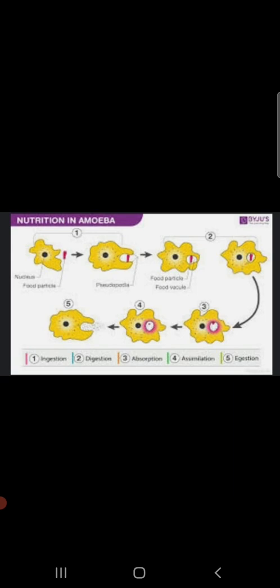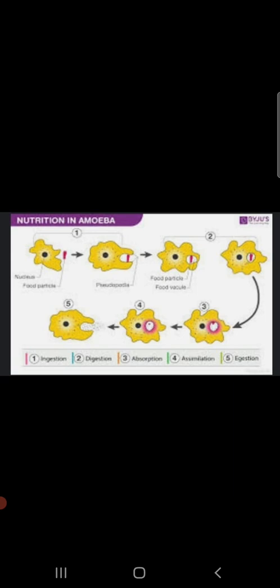Amoeba is a protozoa. It's a category of microorganism, students, which you will study in higher classes. In this topic, we will study how the amoeba takes up the nutrition from the food. Amoeba is capable of constantly changing its shape. It has an irregular shape. In your textbook, page number 19, you can see the structure of the amoeba.